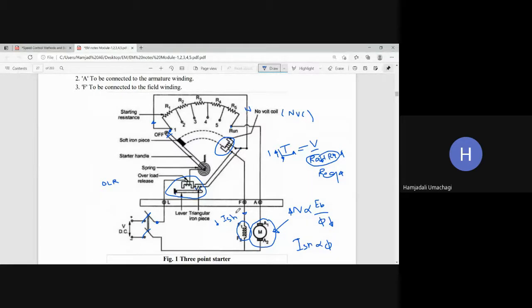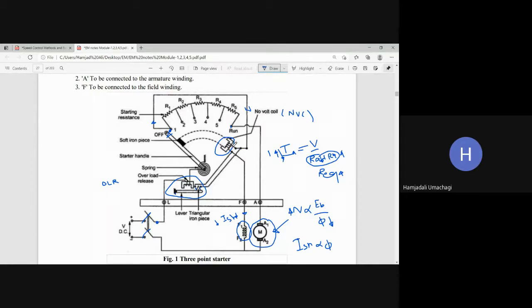But reducing ISH means what? You are reducing the current through which coil, through which electromagnet? No volt coils. You are reducing the current through the NVC or no volt coil. So if current is reduced through this NVC to get the speed value more than rated RPM, then what about the electromagnetic property of this coil, of this electromagnet? Decreases. Suddenly electromagnetic property, it is going to decrease.